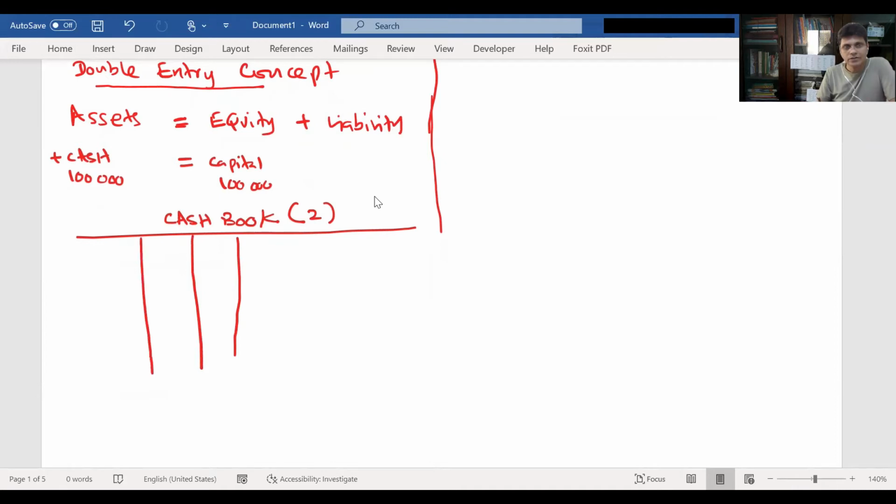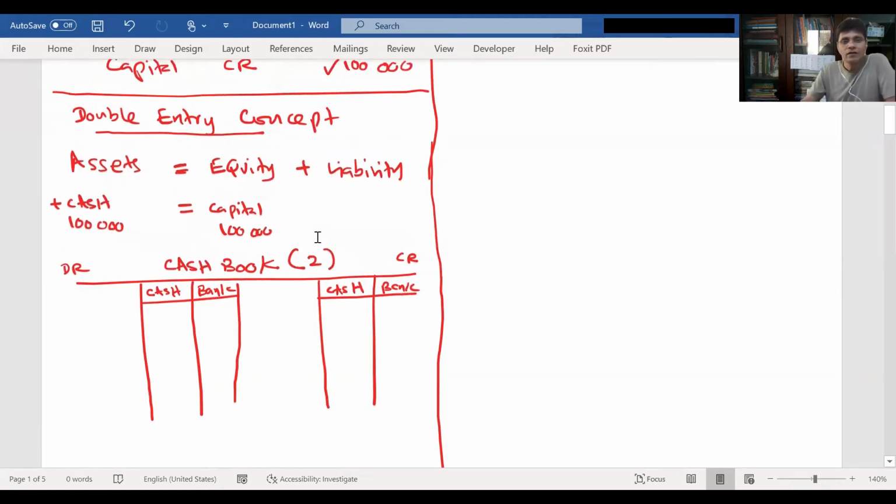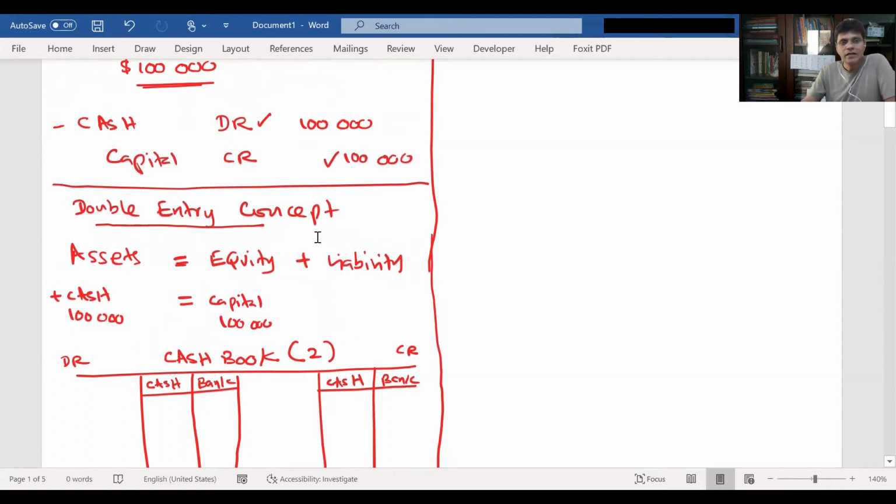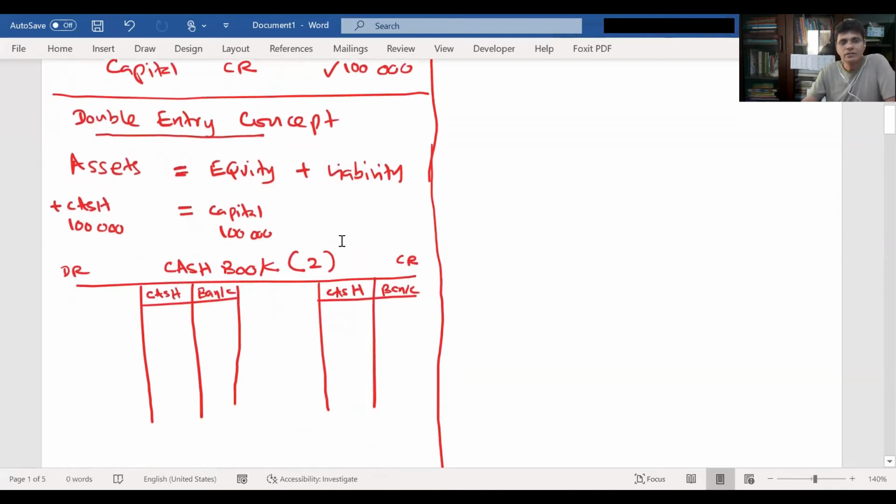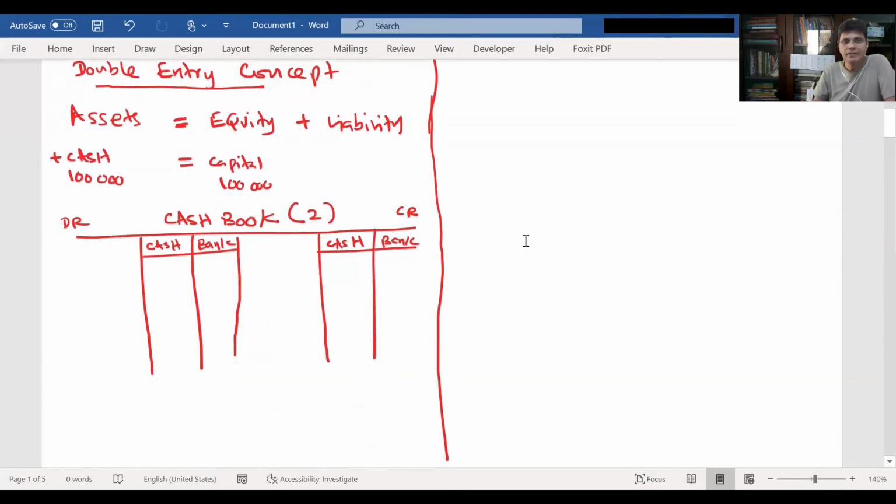Now the owners have invested 100,000, so he has to debit the cash book, and the capital account will be credited.